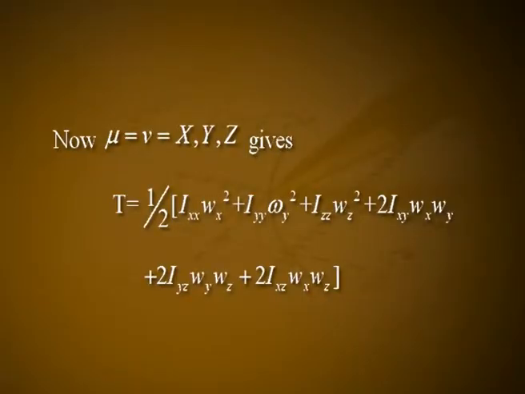Now, mu equal to nu, which is equal to xyz, gives T is equal to 1 by 2 into Ixx Wx square plus Iyy Wy square plus Izz Wz square plus 2 Ixy into Wx Wy plus 2 Iyz into Wy Wz plus 2 Ixz into Wx Wz.